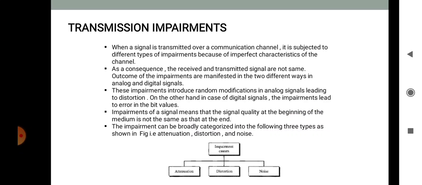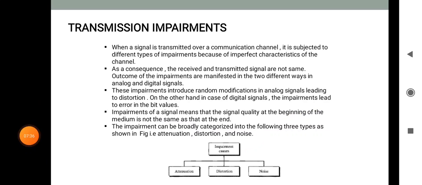Impairment of the signal means that the signal quality at the beginning of the medium is not the same at the end of the medium. At first the signal quality is very high, but at the end it is not the same. That's why the impairments occur, and the impairments can be broadly categorized into the following three types as shown in this figure. See, this is the figure.